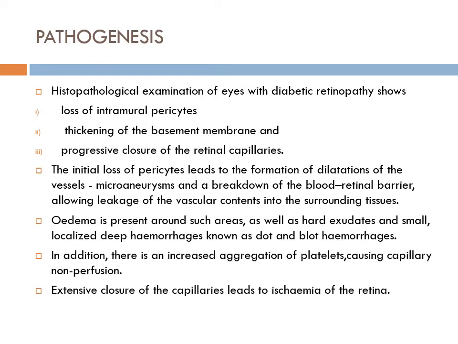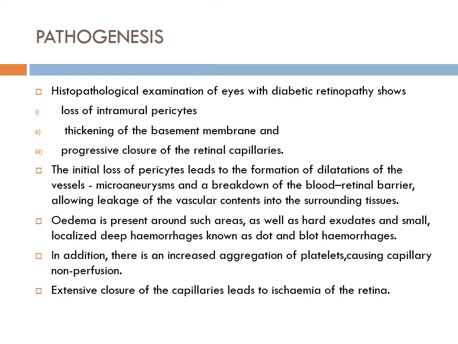Now pathogenesis. As we have seen, the capillary is lined by pericytes and basement membrane, which have a role in the blood retinal barrier. In diabetes, the state of hyperglycemia, through very complex biochemical changes, leads to loss of intramural pericytes, which we discussed as Ashton cells.